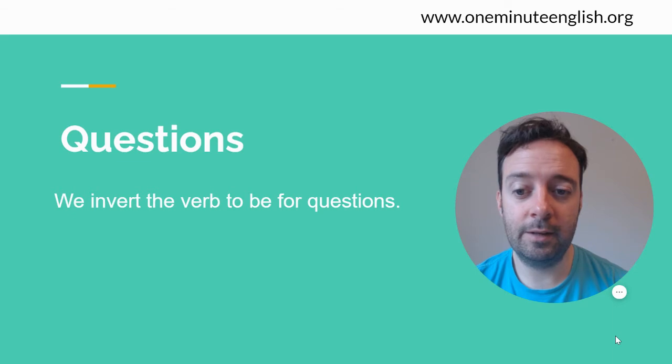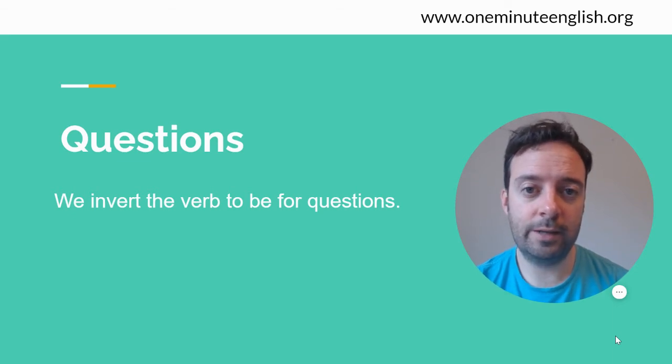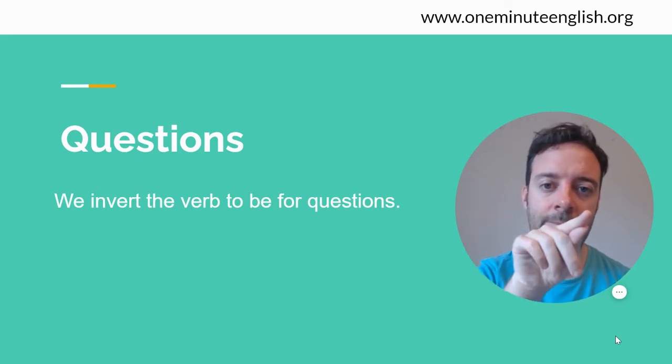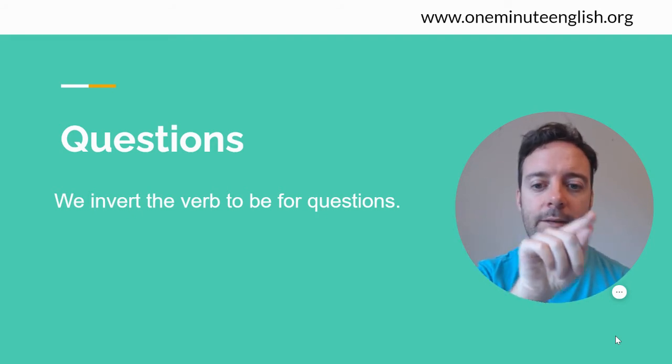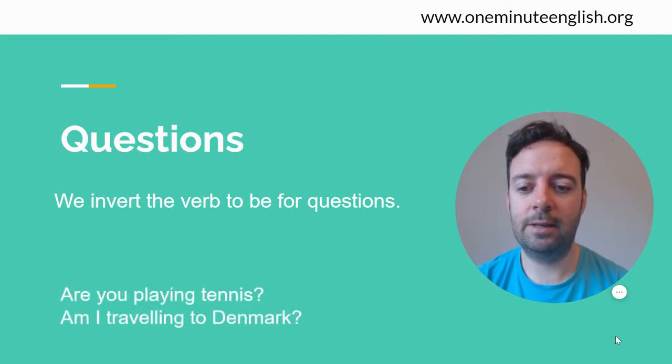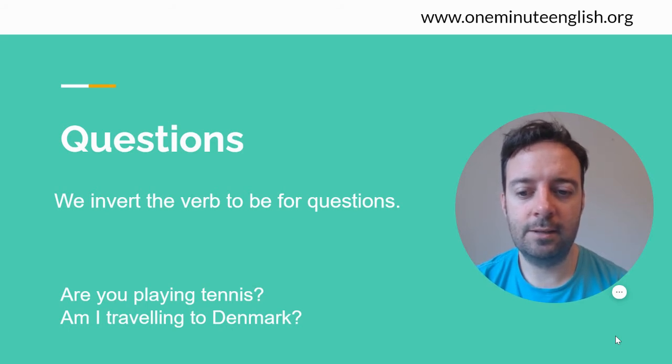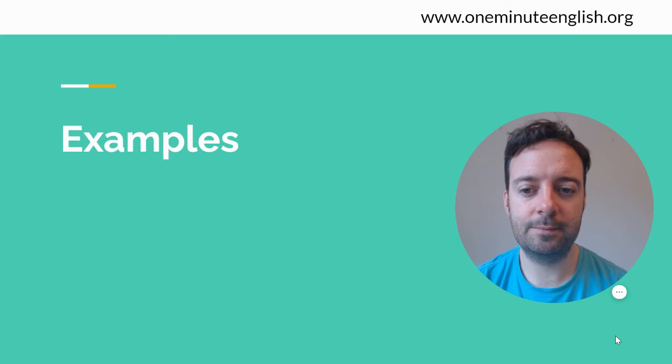And for questions, we invert the verb to be for questions. So remember, we have I am, so it will be am I. Okay, so here we have some examples here. Are you playing tennis? Am I traveling to Denmark? So we invert the am and the I to make the question.